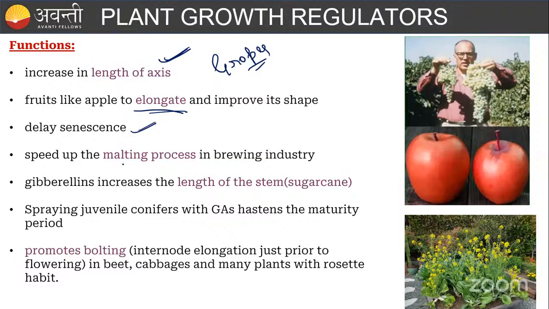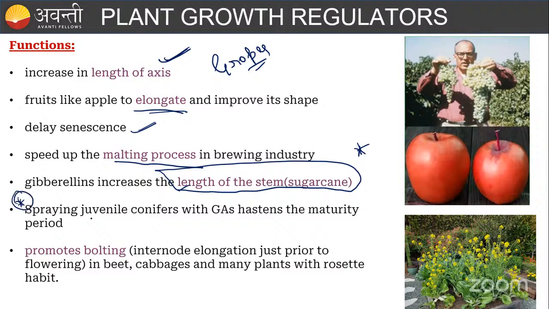Okay, and in the malting process also we use this gibberellin. And the length of the stem is going to increase in the sugarcane. It is very important. This is also important, guys. In some of the MCQs you will get that. Spraying gibberellin on juvenile conifers will hasten the maturity. The maturity is going to increase rapidly in the juvenile conifers. Okay, remember this. This is an important point.